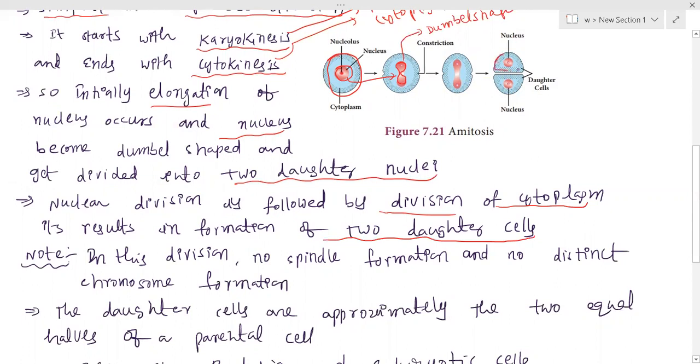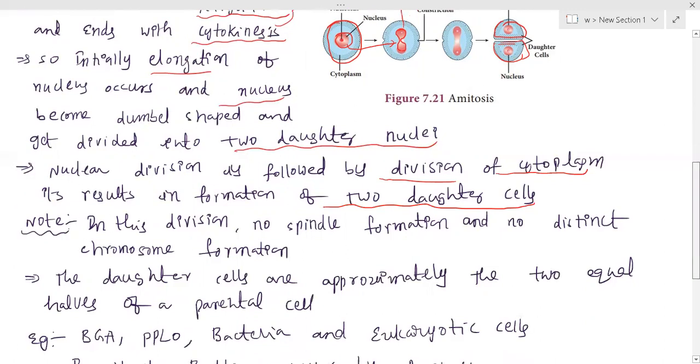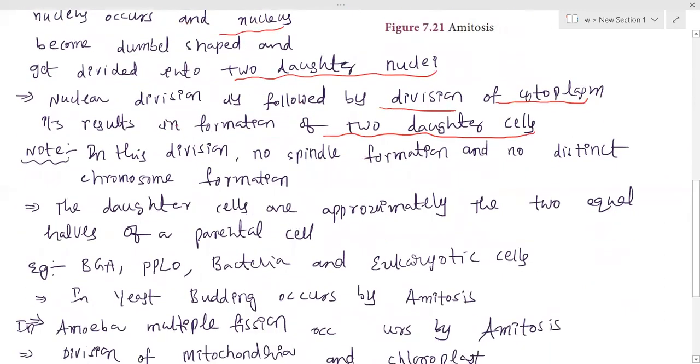As a result, two equal halves of daughter cells are formed. These daughter cells are exactly identical to the parental cell. Especially note here, there is no spindle fiber formation and no distinct chromosome formation. From an examination point of view, they may ask: in the amitosis process, what kind of changes cannot be seen? Obviously, there is no spindle fiber formation and no distinct chromosome formation.